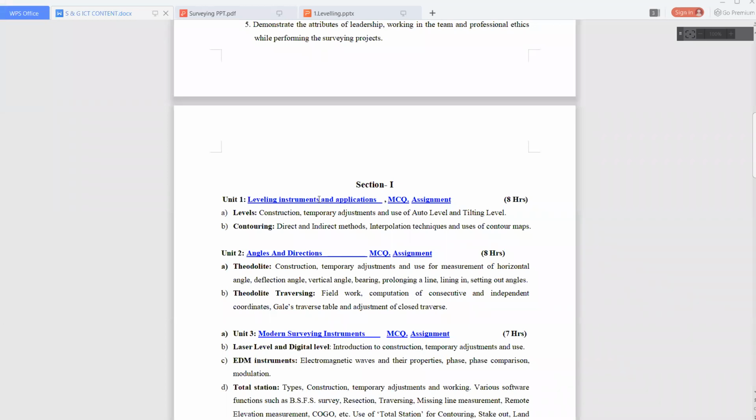So first we need to understand whatever leveling instruments are there. We need to study in depth whatever the leveling instruments are. Mostly nowadays we are using the total station, as well as the auto level and tilting level. So in your syllabus there is construction, temporary adjustment, and use of auto level and tilting level.